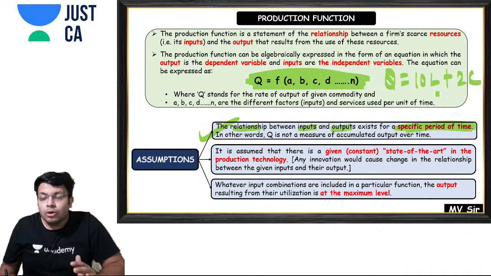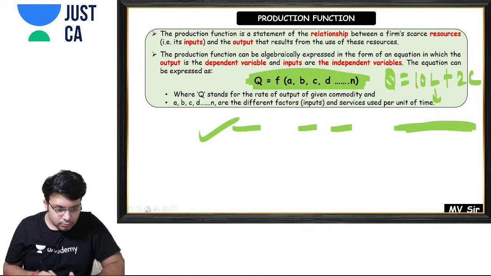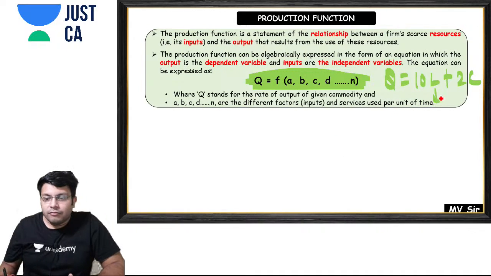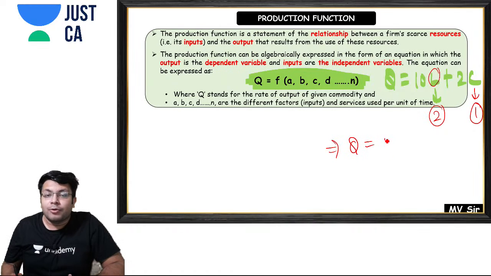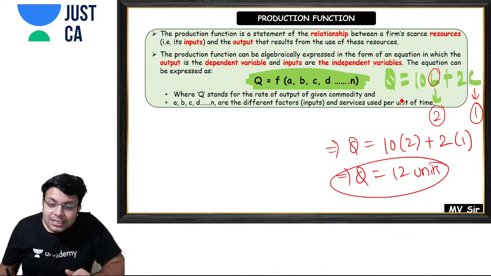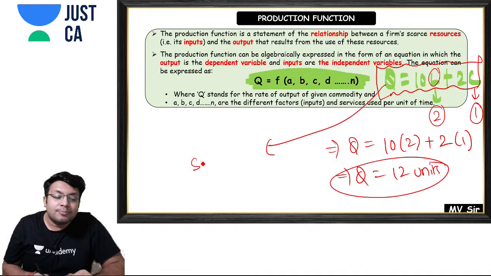If I am using two laborers and I am using one machine, then what will happen? My output will come as 10 times 2 plus 2 times 1 machine. So what will be my output? My output will be 12 units. Now the production function which I have shown over here, this is just an example. The production function shown over here is for a specified time period.